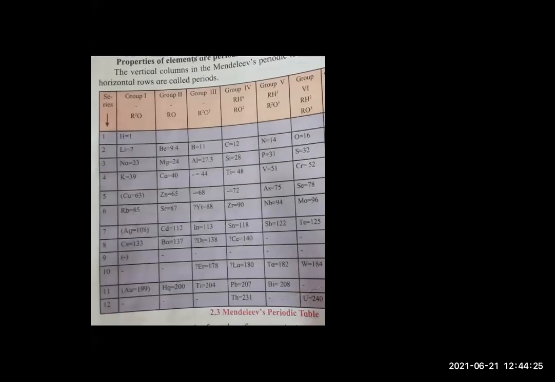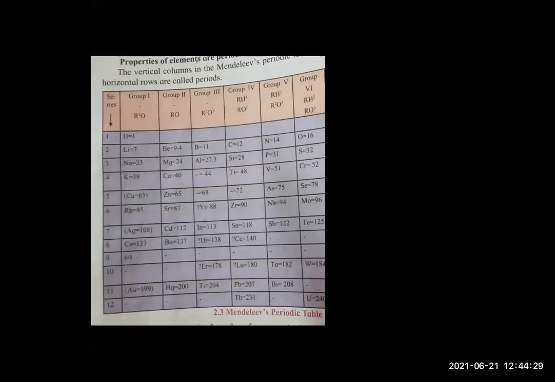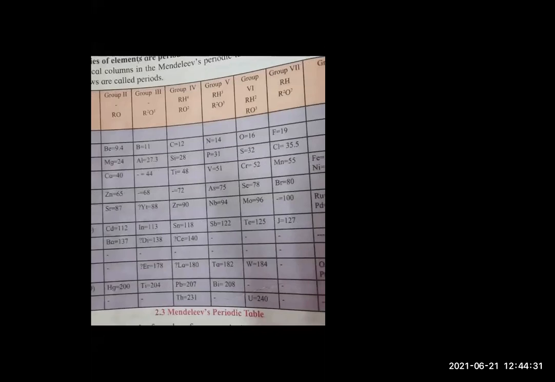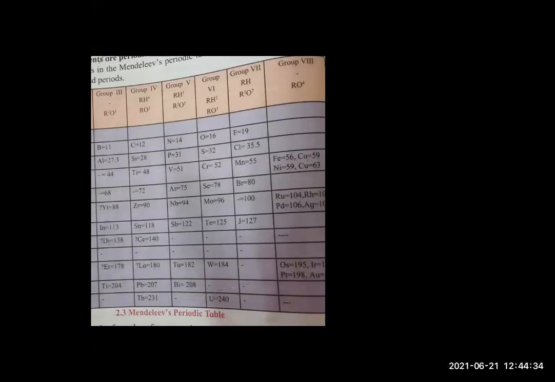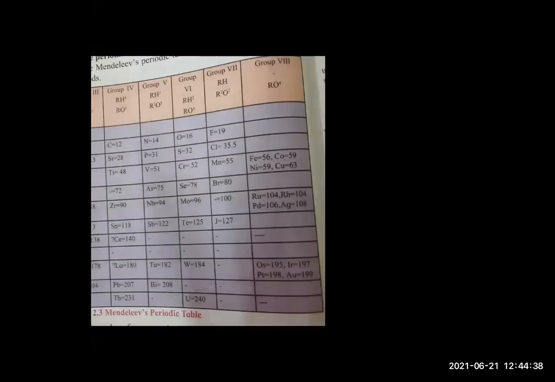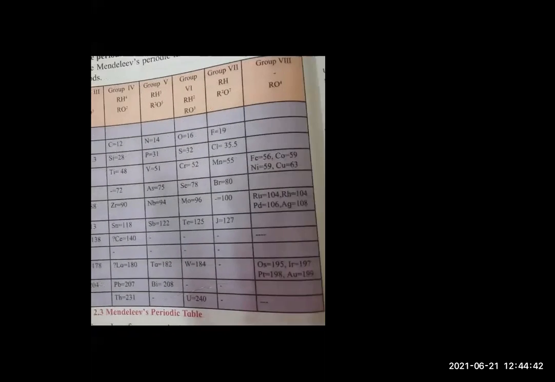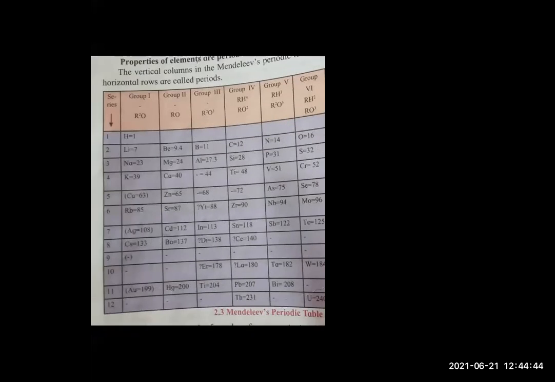So there were 8 groups, and similarly periods were there. The elements were arranged: hydrogen, lithium, beryllium, boron, carbon, nitrogen, oxygen, fluorine, in the increasing order of atomic mass, right? 1, 7, 9.4, then 11, 12, 14, 16, 19. This way he arranged the elements.